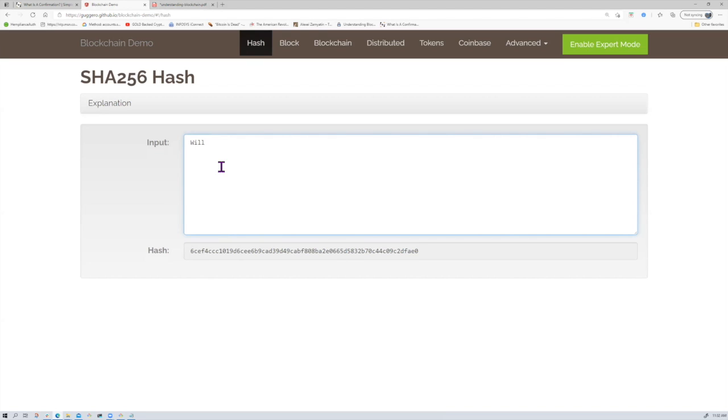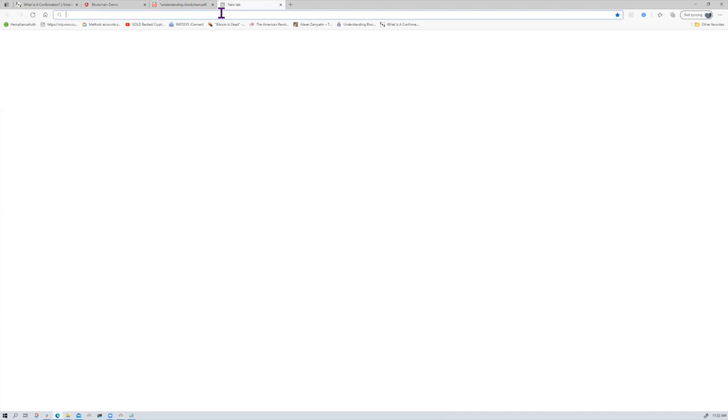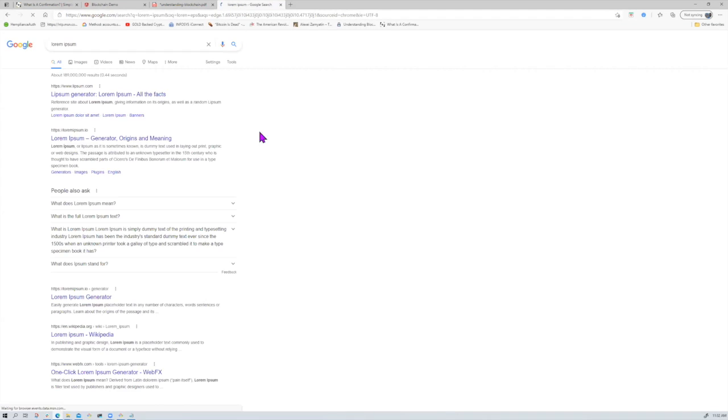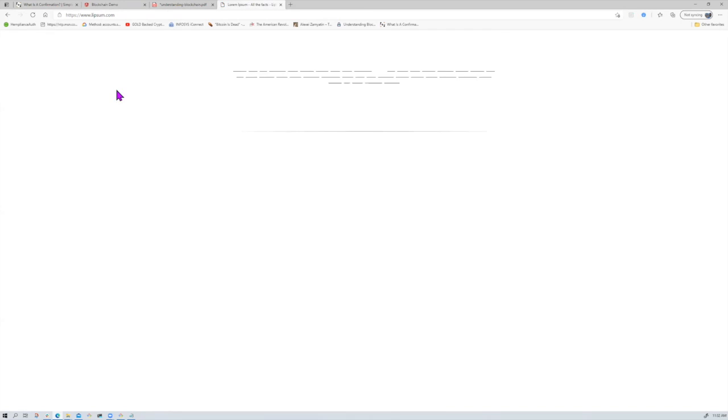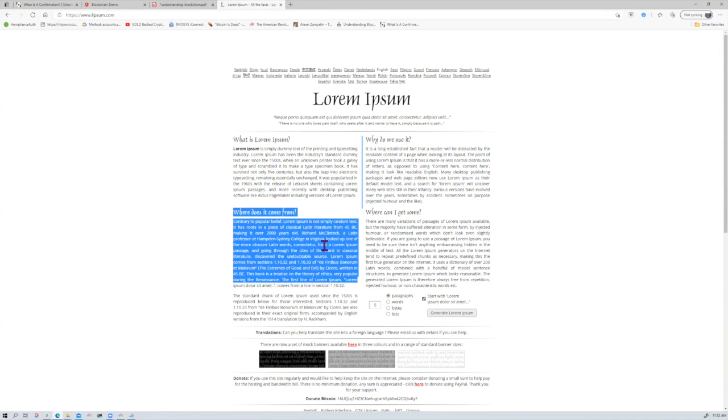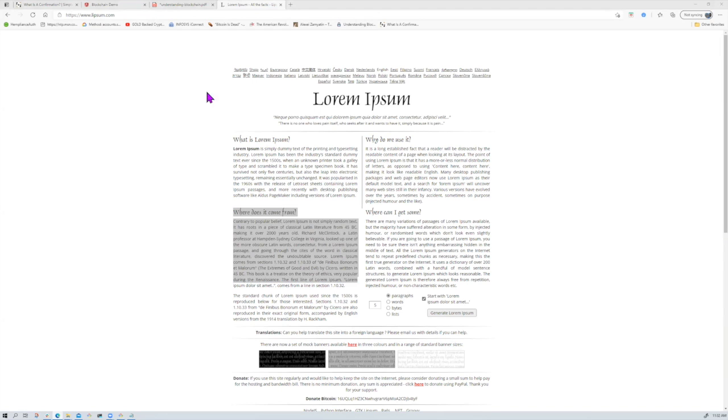The second rule is, no matter the amount of data in this box, the size of the hash is always constant. So if I take a big piece of text, suppose I take this big lorem ipsum text, this whole thing, I'll still have the same size of the hash.